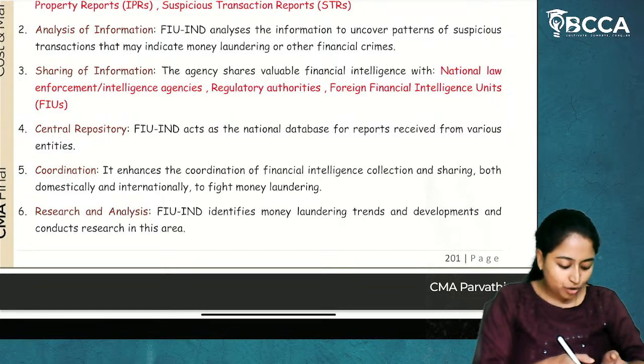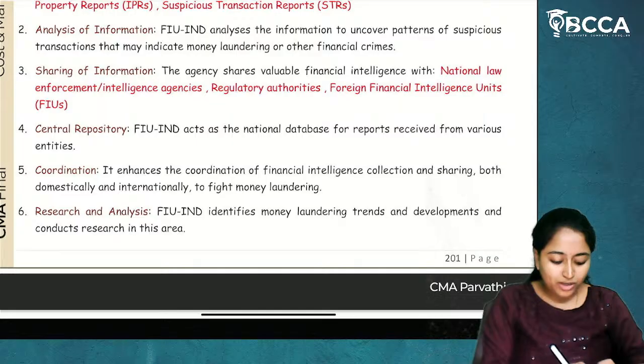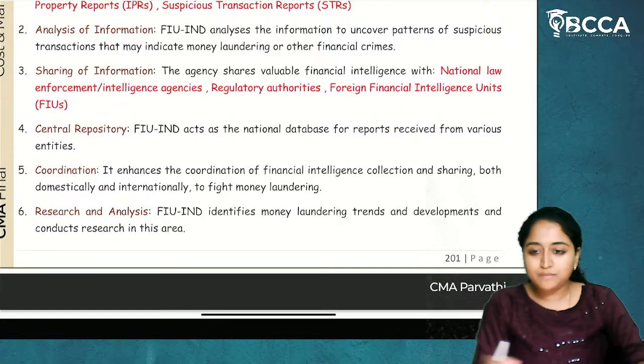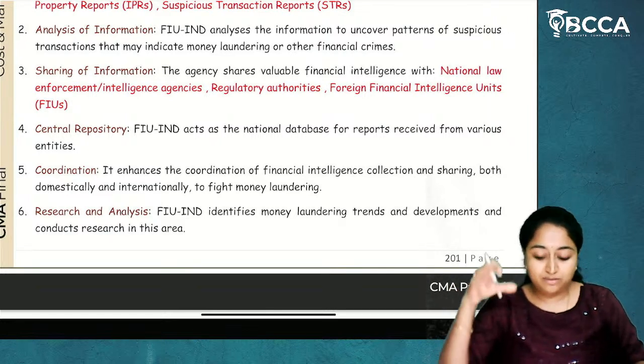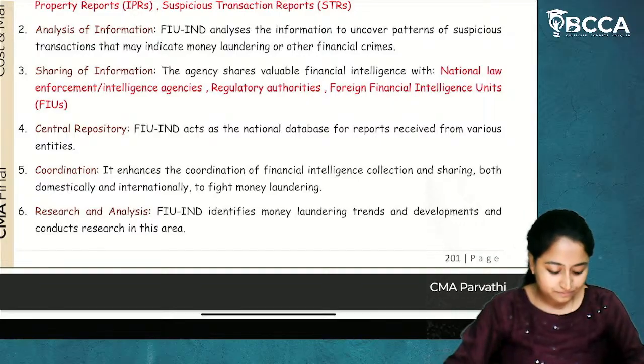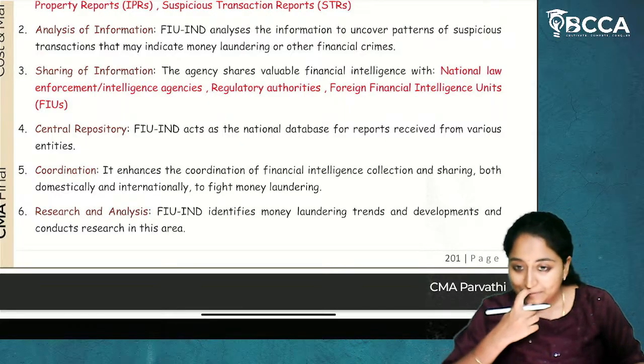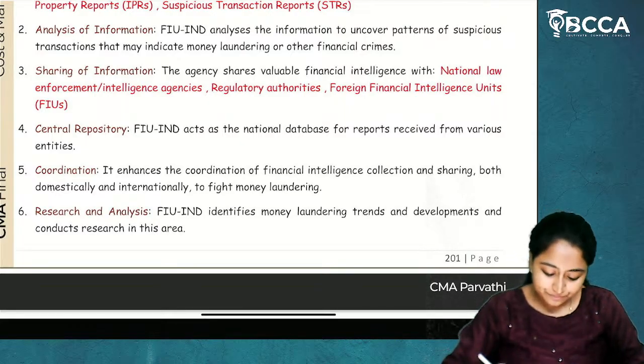Is RBI an autonomous body or not, ma'am? Doubt. Autonomous body for what? Are you asking whether it is for money laundering? Can you make it more clear, Sandeep?